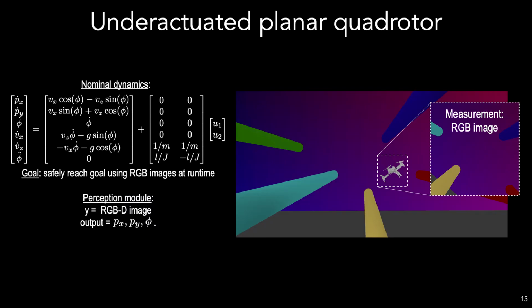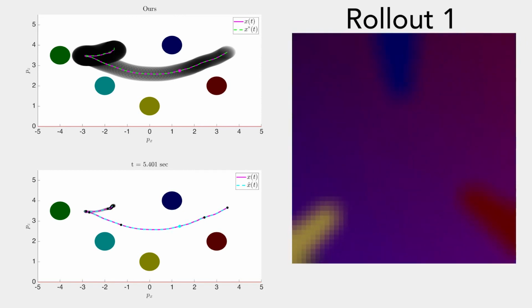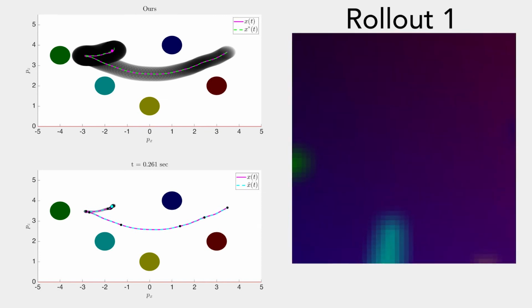Now, we show our results on the quadrotor. Note that the perception system is only trained on X positions between negative 4.5 and 4.5, and on Z positions between 0.5 and 4.5. We will first animate two plans generated by our approach. On the top left, we plot our trajectory tracking tubes, the plan, and the executed trajectory. On the bottom left, we plot our state estimation tubes, the executed trajectory, and our estimate of it. On the right, we plot the observations that the quadrotor sees at runtime.